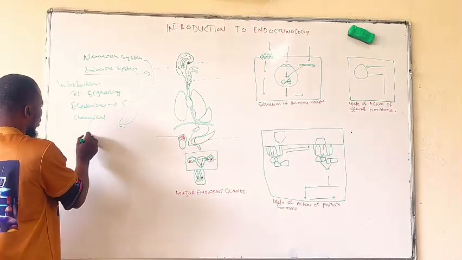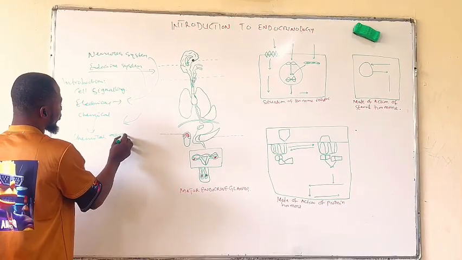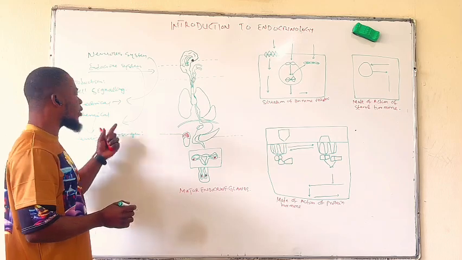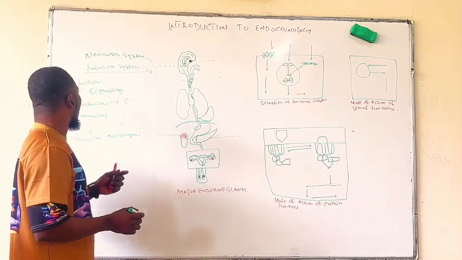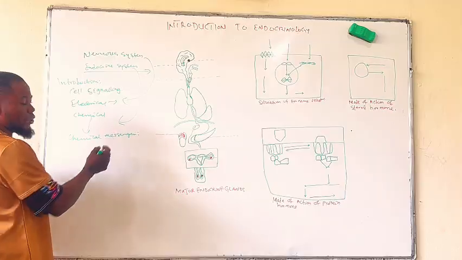Chemical messengers are the substances that bring about the cell signal using the endocrine system. The chemical messengers are of different types.